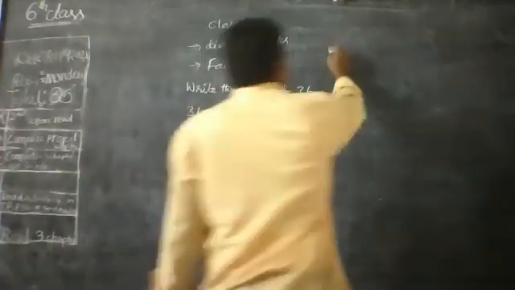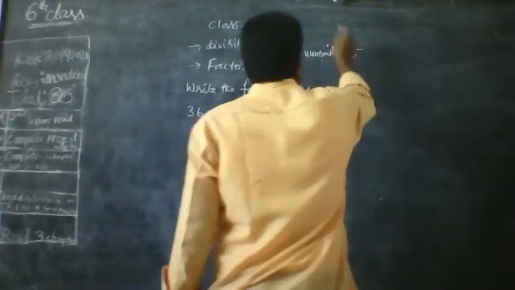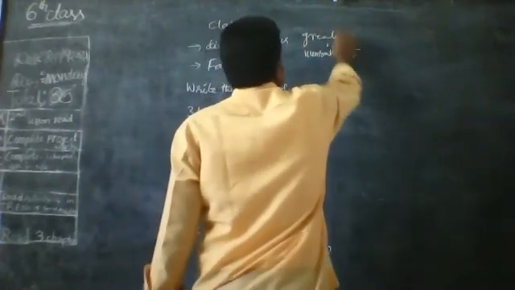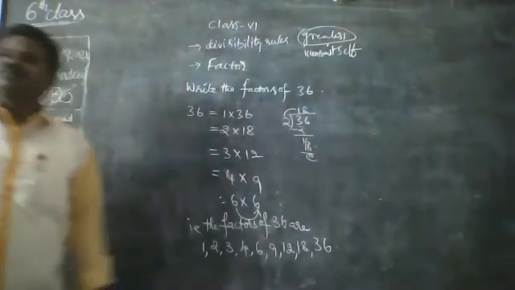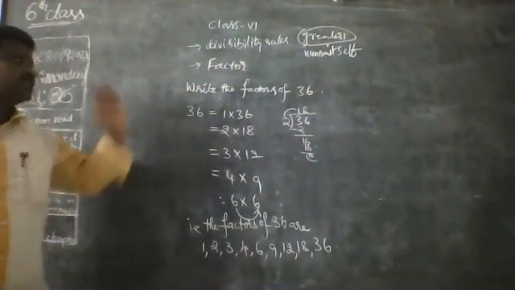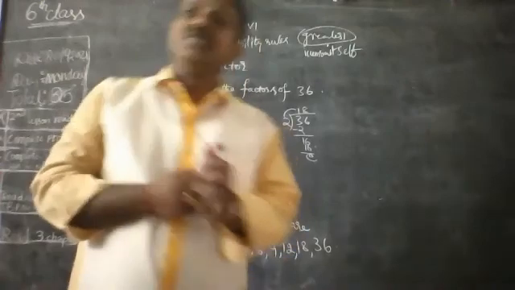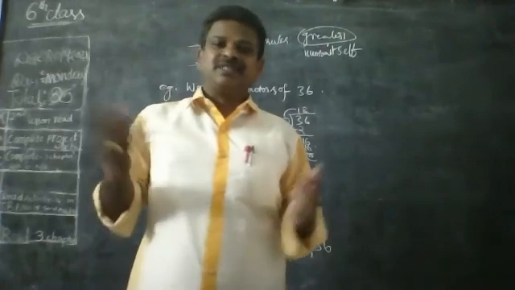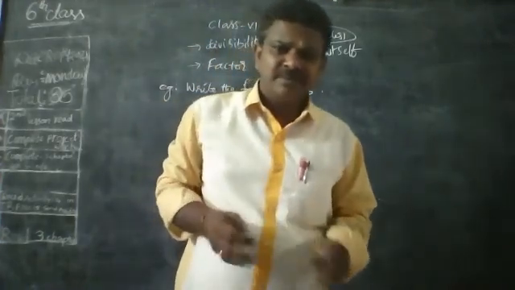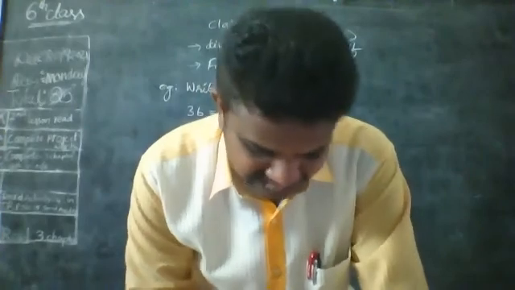Number itself. What is that? Greatest is the number itself. Smallest is 1. So this is another example we can write, and we will discuss prime numbers, composite numbers, co-prime and twin prime. All those things we'll discuss in the next session. Now, I have given page number 33. Do this, exercise 3.2.